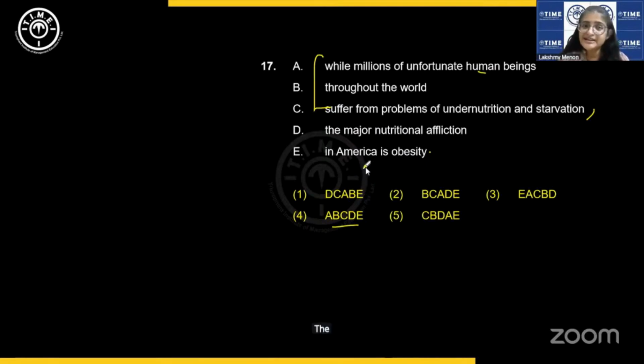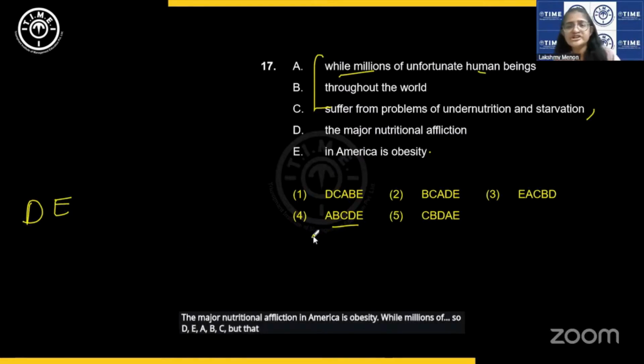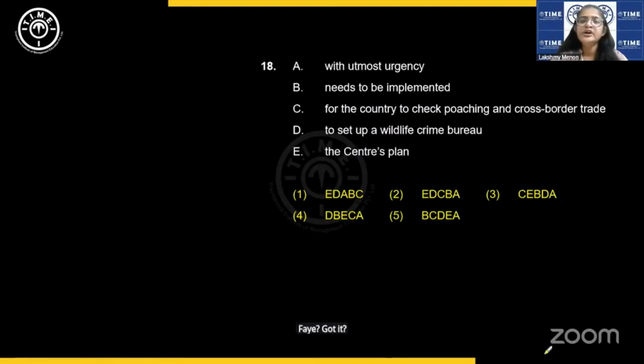The other possibility is what? When there is "while" here, you need to have two clauses reflecting a contradictory idea. So the only other possibility is the major nutritional affliction in America is obesity, while millions of, so D, E, A, B, C, but that option is not here. So A, B, C, D, E is the answer. Fine? Got it? What about this? Very easy again, a short sentence. Try it out.